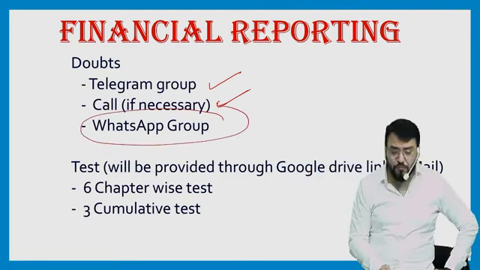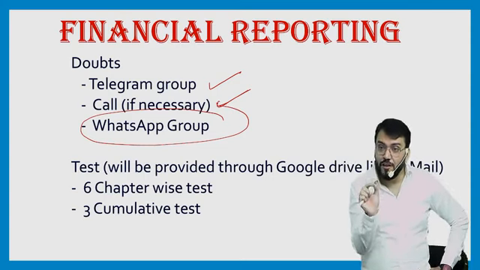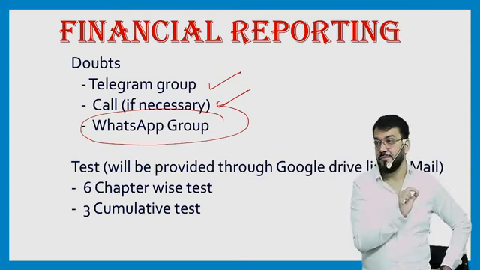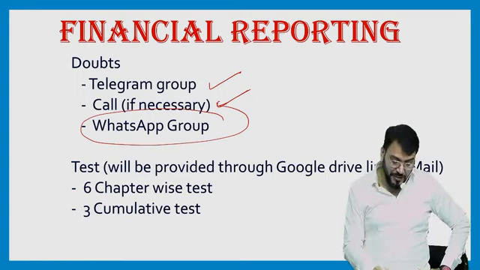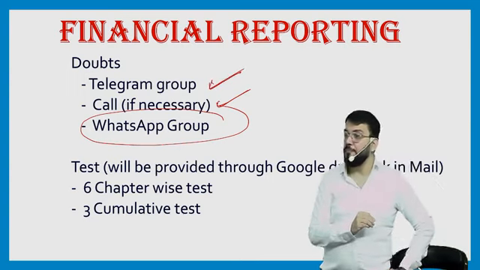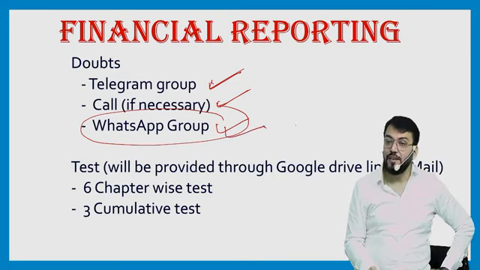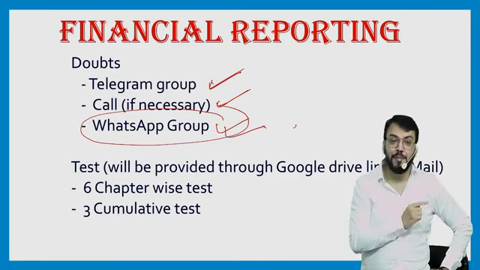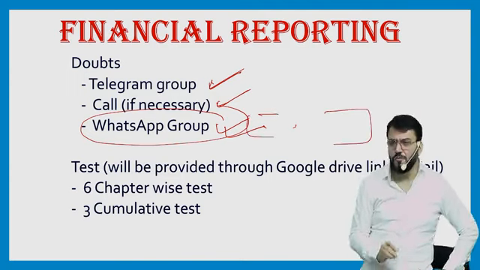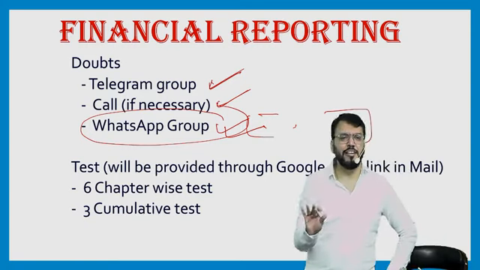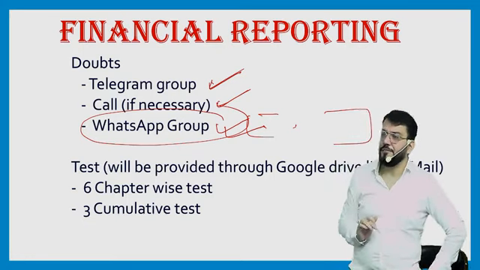Okay. Then there is one WhatsApp group also created. The link of that WhatsApp group will be given to you. The Telegram group link will be given to you via mail only. But if you have not received the WhatsApp group link, you need to contact our team member. They will provide you that link. This WhatsApp group is not for subject-related doubts. This is for personal connection with me.